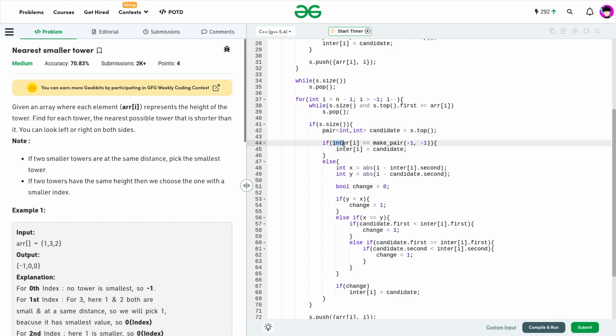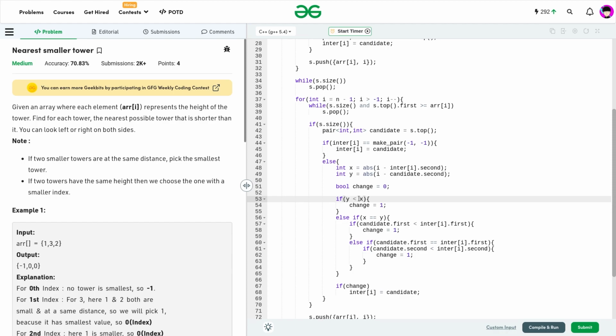Now I check whether the current element is -1, -1 in the intermediate answer. If it is -1, -1, that means I have not got an answer for this particular index till now. In that case, I can directly update my answer. Otherwise, it means I already have an answer for that particular index. Now I compare x and y. x is the distance of the initial tower that I have taken from the left, and y is the distance of the tower from the right. I've also created a boolean variable called change, which will denote whether I have to update my answer or not.